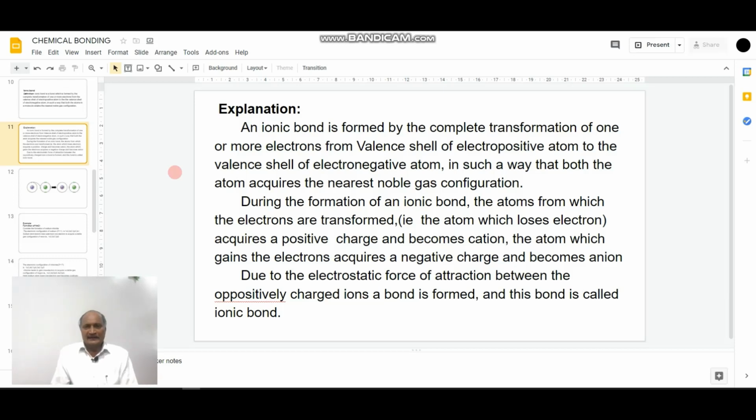Once a cation and an anion are formed, due to the electrostatic force of attraction between the oppositely charged anion and cation, a bond is formed, and this bond is called an ionic bond. A bond which is formed by the electrostatic force of attraction between oppositely charged anions and cations is called an ionic bond.